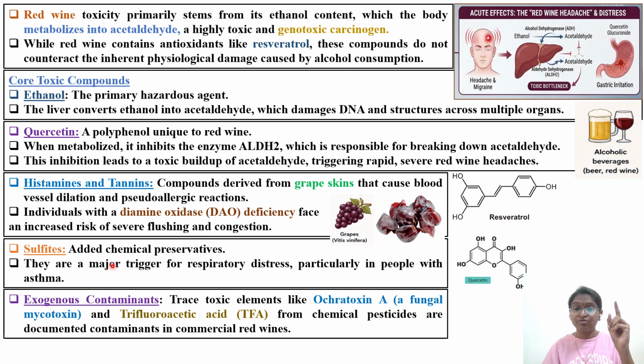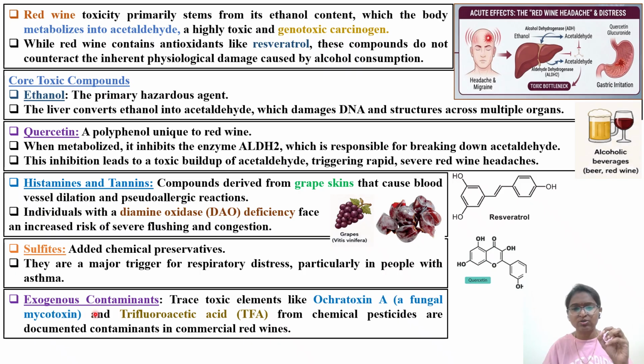Then sulfites. So the fifth option, we had sulfites in the first slide. You can go back and see the question. Added chemical preservatives are a major trigger for respiratory distress, particularly in people with asthma. So this particular component, the sulfite oxides, is going to cause respiratory distress.